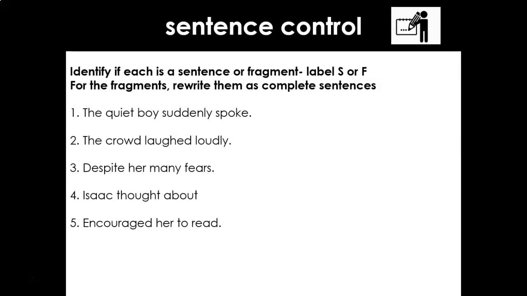So you should have new sentences for number 3, 4, and 5. You've got to turn those fragments into new sentences. Off you go.